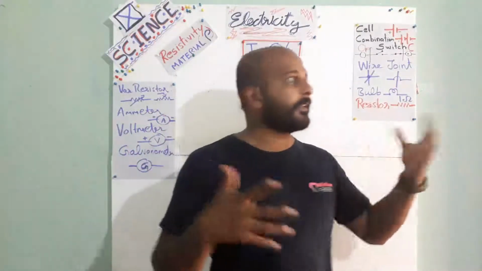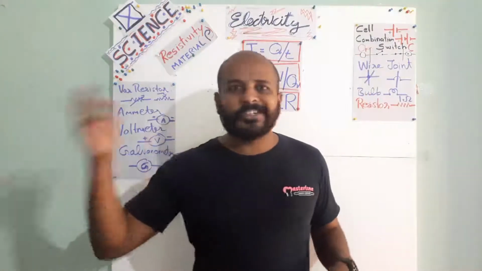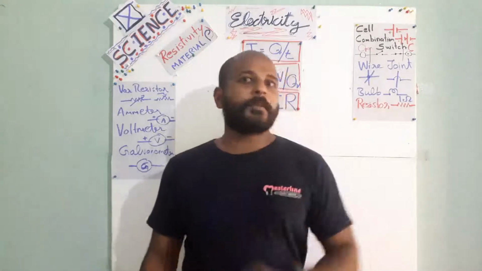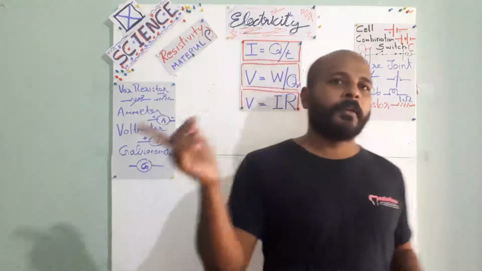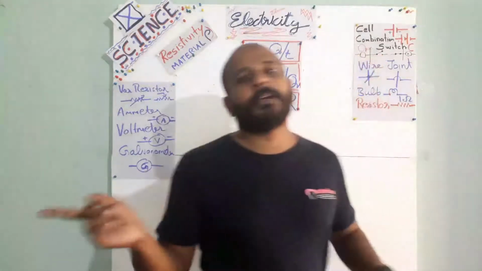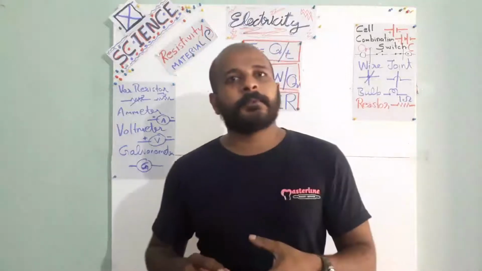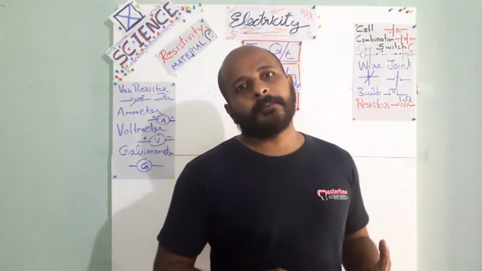Understand? The iron which we see around us, our windows are made up of iron, some of the tables, chairs, knives are made up of iron. But that is not the purest form of iron. Don't think that it is the purest form. No, actually it is not. It is a mixture of carbon, manganese and iron. It is an alloy of iron.